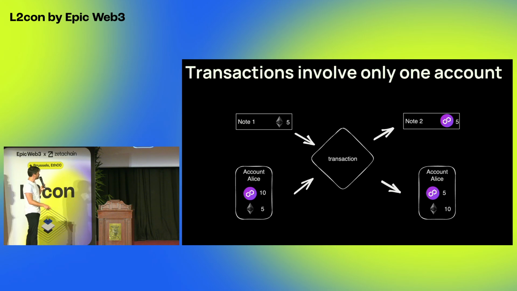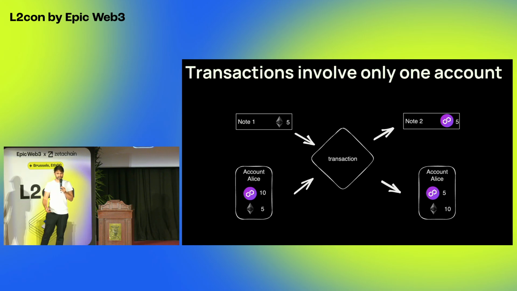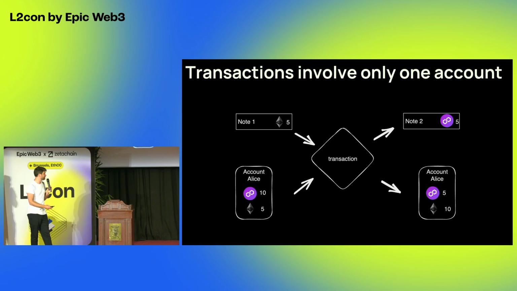In doing so, like here in this case Alice, she can consume some notes and produce some notes in her transaction, and these notes can carry assets. So she can get assets by consuming notes or send assets out by creating notes.